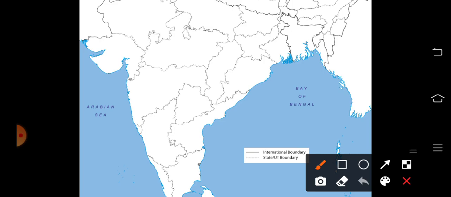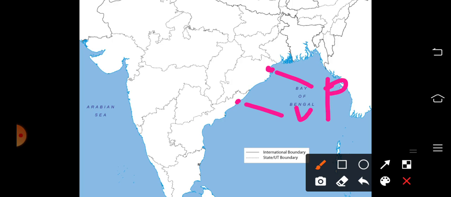Two in the west coast and two in the east coast. The first one is Paradeep port in Odisha. The next east coast port exporting iron ore is Vishakhapatnam, that is in Andhra Pradesh. You know that. This is Vishakhapatnam port.